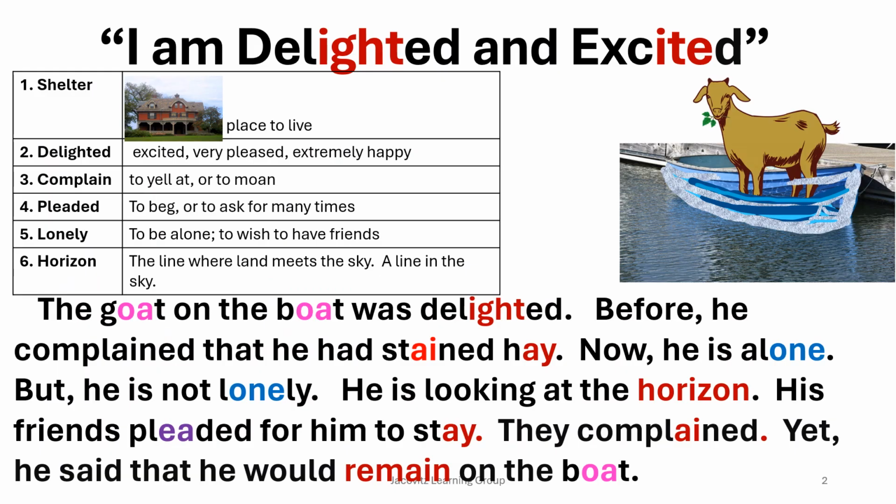So your vocabulary words were shelter, delighted, complain, pleaded, lonely, horizon. And your teacher gave you these definitions: place to live. Delighted is excited, very pleased, extremely happy. Complain means to yell at or to moan. It's like when you say, oh no, I have to do homework.